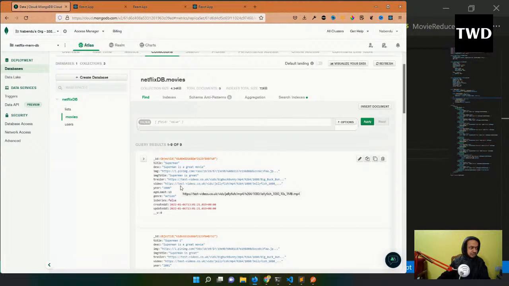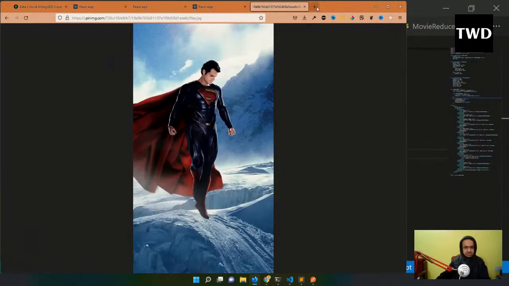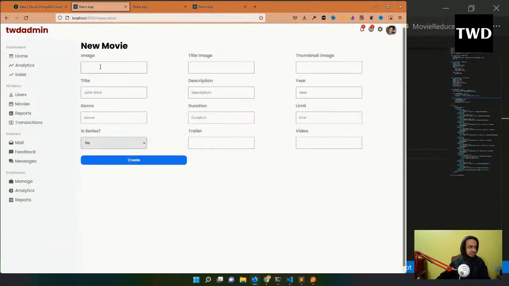Images, image, title, image, title, image. What is title, image? Let me get some of them from here only. What is this image? So I'll put the image here, title image, maybe the thumbnail image also the same. And I will write Batman versus Superman, latest is good.